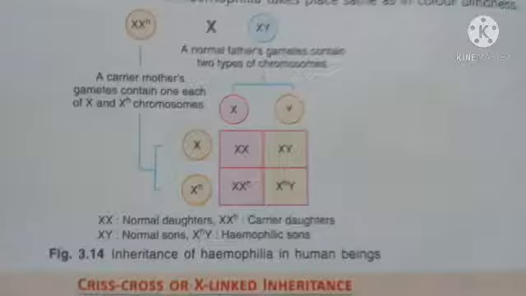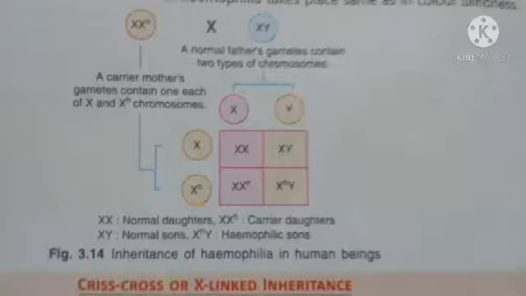One of the eggs will carry the normal X chromosome and the other one will have the X chromosome with the gene for hemophilia disorder. When they mate, they will produce one normal daughter, one normal son, one carrier daughter, and one hemophilic son.